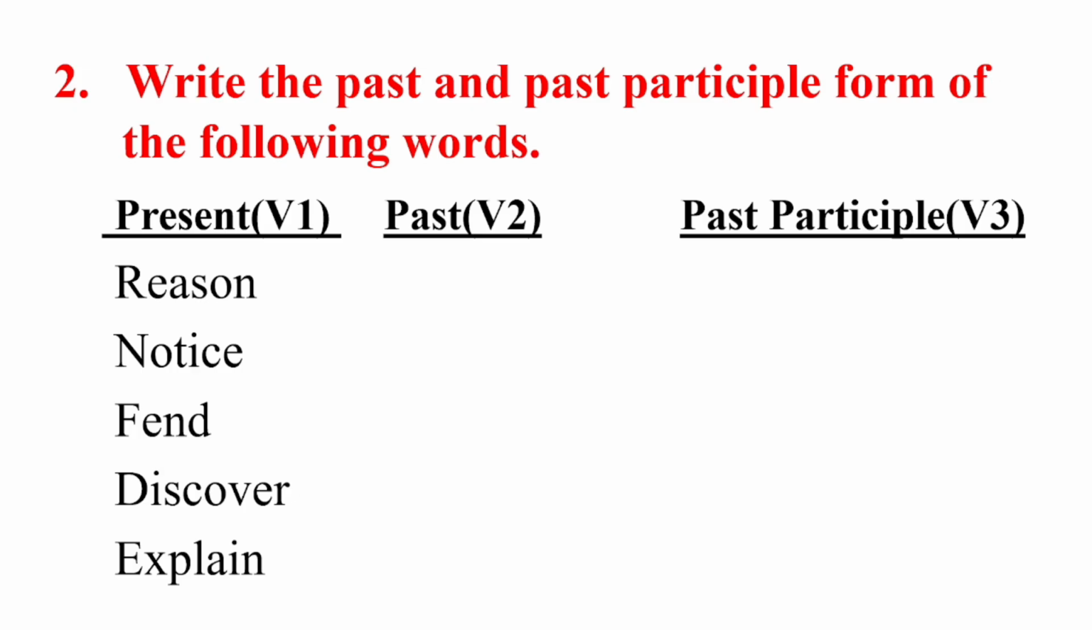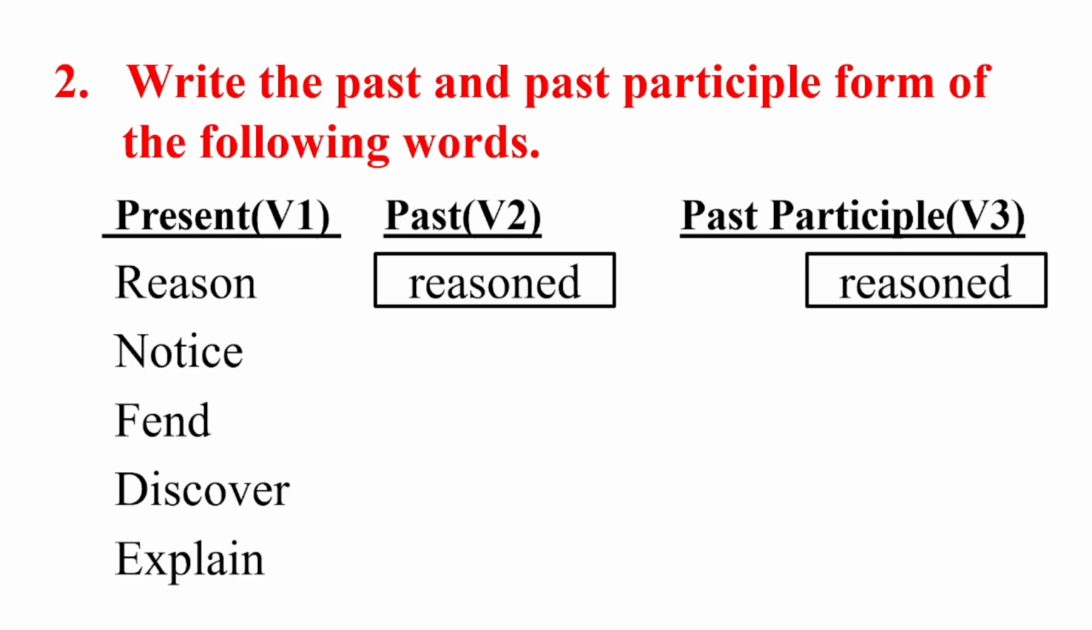Write the past and past participle form of the following words. Verb in first degree. Then you have to give verb in second degree and verb in third degree, the past participle. Okay. Risen. The first one is risen. Yes, you are correct. V2 form is risen. Now what is it in past participle or verb in third degree? Yes, you are correct. The answer is 100% correct. Risen. Right? V2 and V3 both are risen.